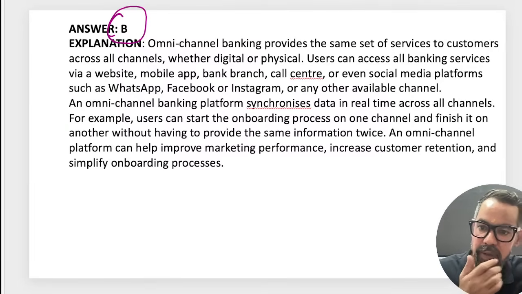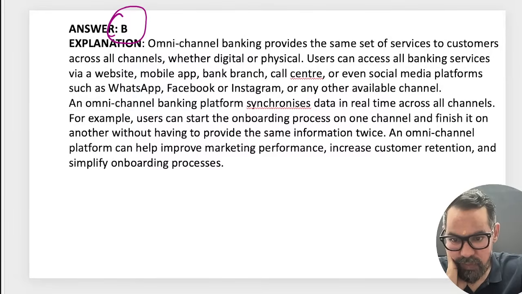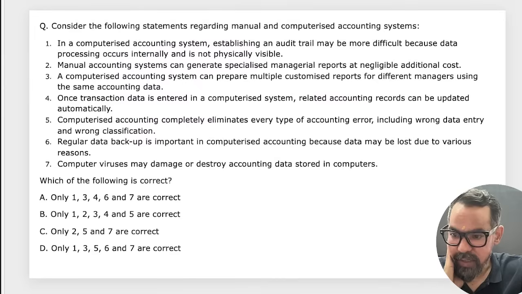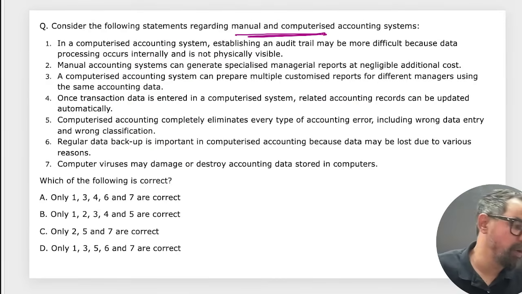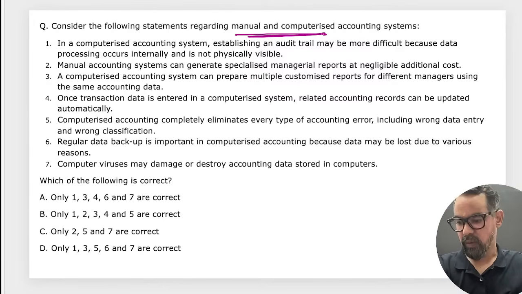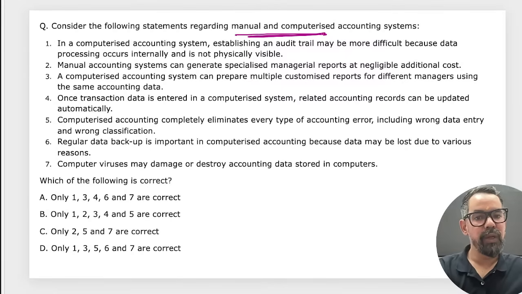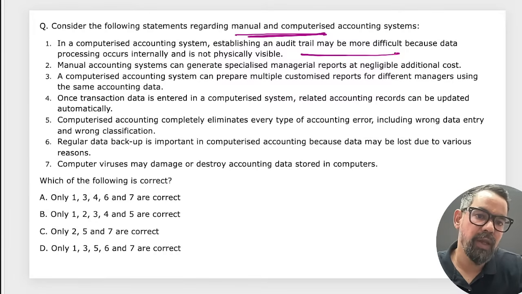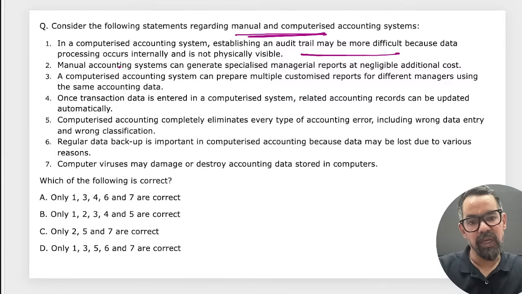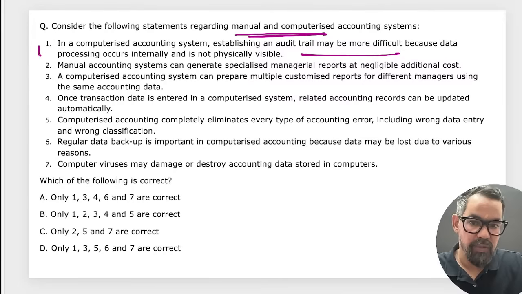Okay, let's go to the next one, guys, next one. We have some options on password creation. Okay, answer this, guys. Consider the following: manual and computerized accounting. In computerized accounting system, establishing an audit trail may be more difficult because data processing occurs internally and is not physically visible.